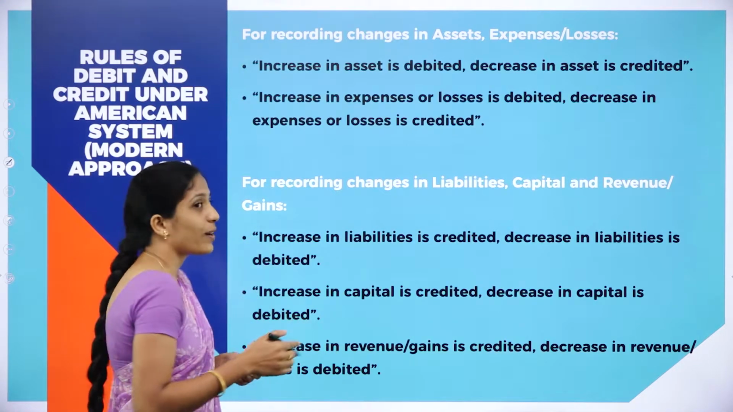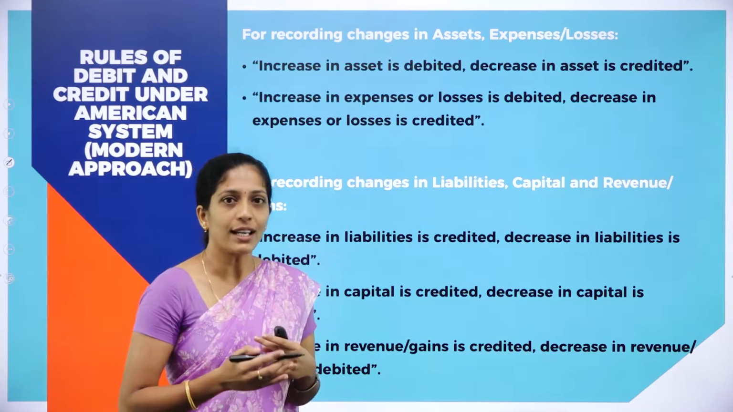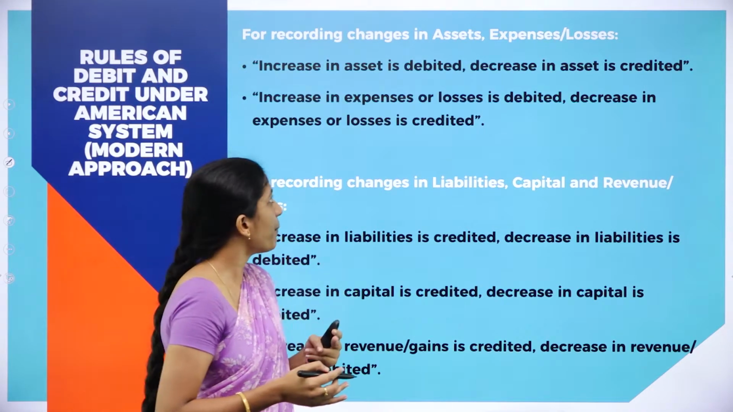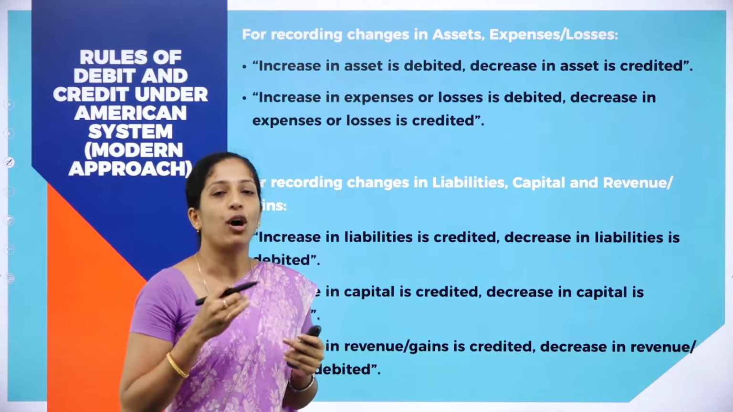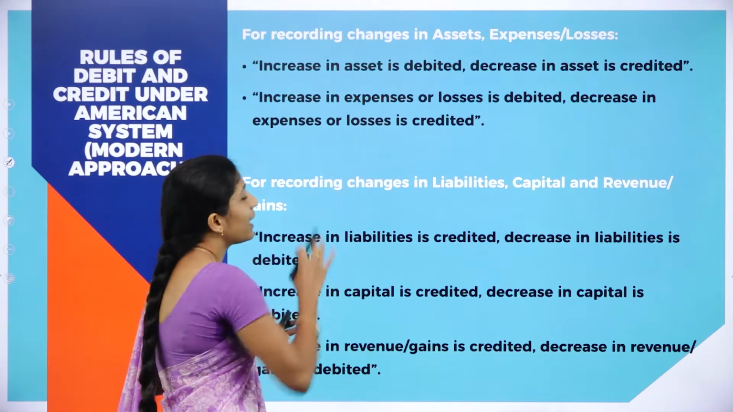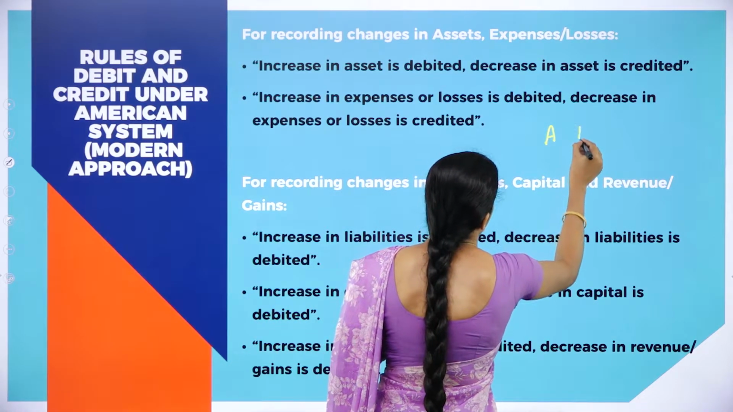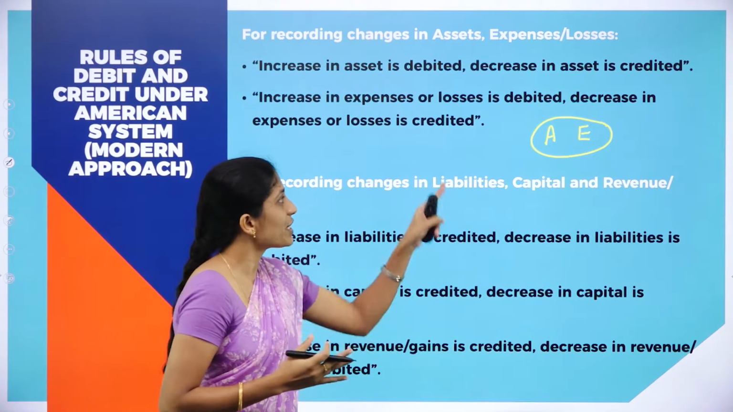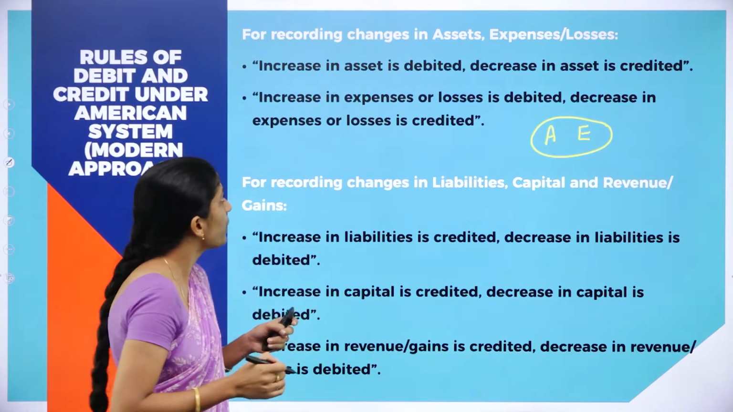Now we shall see what is the rule of debit and credit under American system or modern approach. That is the golden rule of American system or modern approach. Here these assets, liabilities, capital, income or revenue and expenses or losses have been classified, and we are going to take only 2 first, that is assets and expenses. So let's see what is the golden rule here.